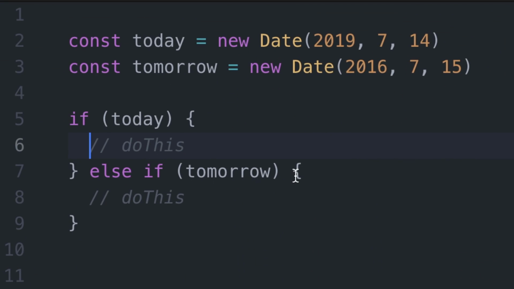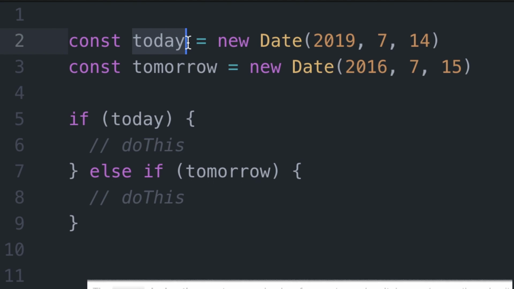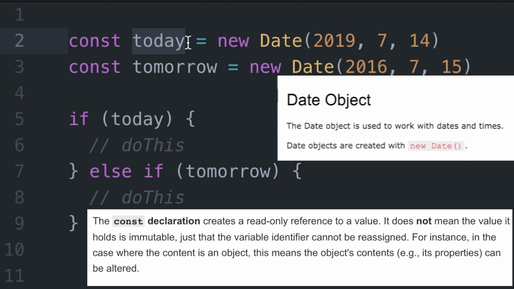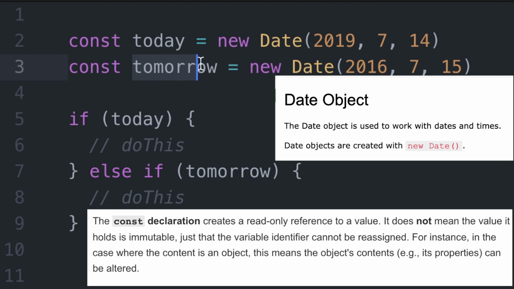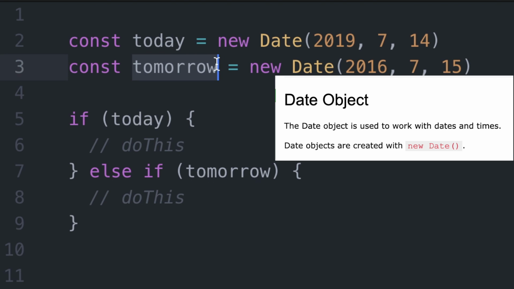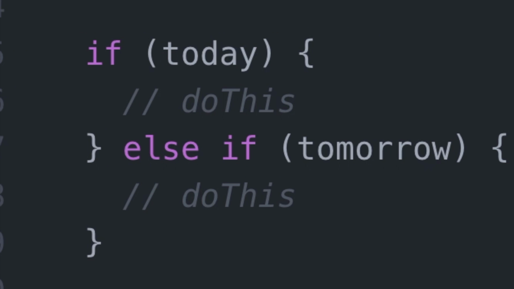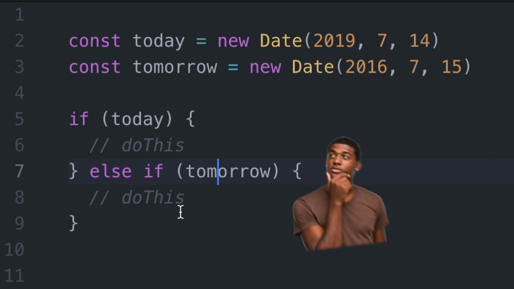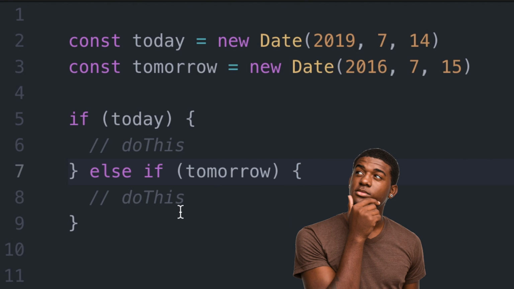So in this first example we have here, we have these two variables, or better yet, constants. That's the const keyword in JavaScript. And they both represent date objects, which, as you can see here, that's the year 2019 and July 14th for today, and tomorrow is July 15th. And starting from line 5, if it's today, we want to run some code, else if it's tomorrow, run some other code. Take a few seconds to see if you could spot the issue here, keeping in mind that this is a real program that you want to run in the real world for some program or application that you have.